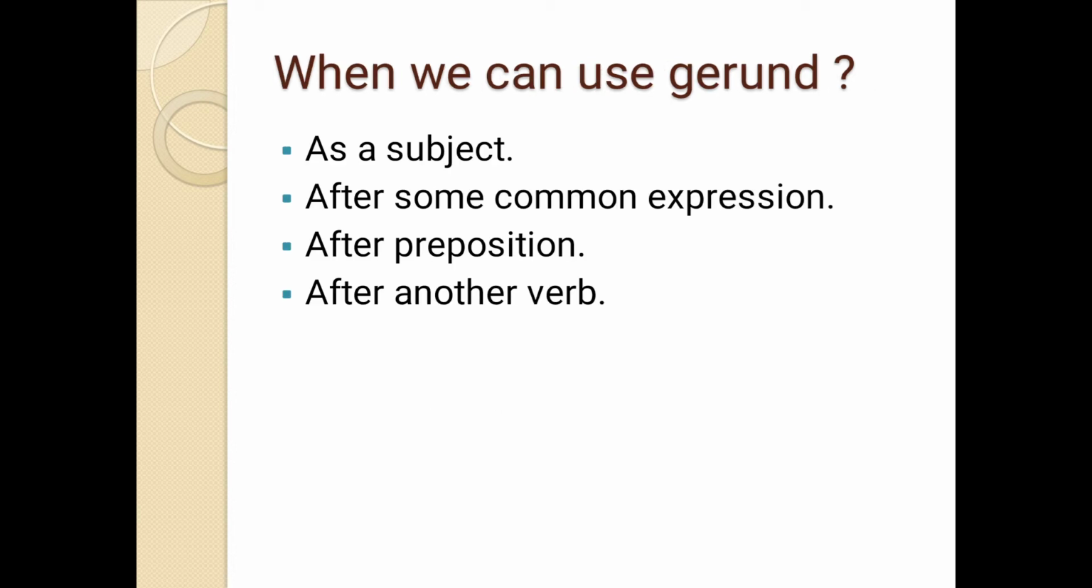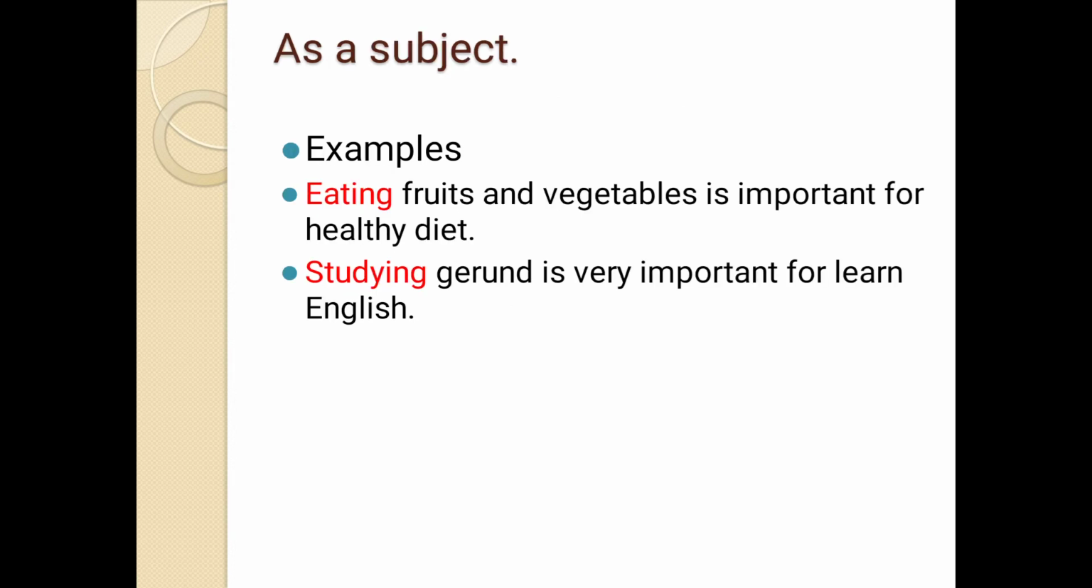Okay, when can we use a gerund? We can use a gerund as a subject, after some common expressions, after a preposition, and after another verb. Let's have a look at the detailed explanation. First, as a subject. For example, eating fruits and vegetables is more important for a healthy diet. In the sentence, we are not saying eat, we are saying eating. It means eat plus ing, and we made the word a gerund. It means we are using the gerund as a subject.